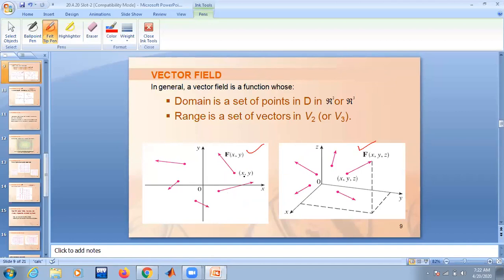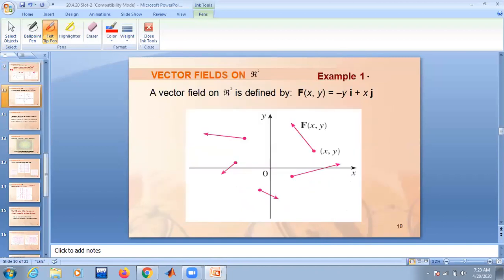If the point is from R square, the xy plane, then you will get a two-dimensional field. If the point is from R cube, you'll get a three-dimensional field. Each point in the plane is associated with some vector. We are denoting vectors with f bar. In books, it is written either as f or with a bold letter f. Whenever you see a bold letter f, that itself denotes that the function is a vector function.